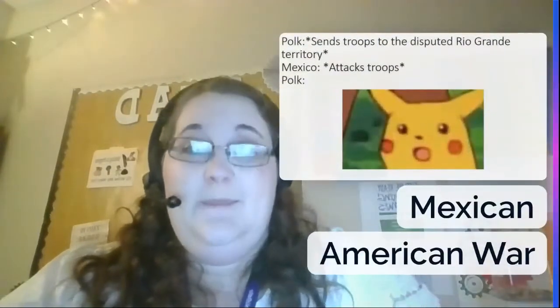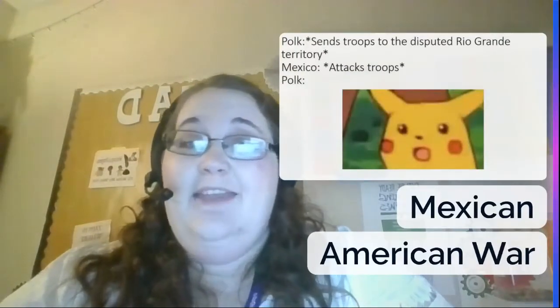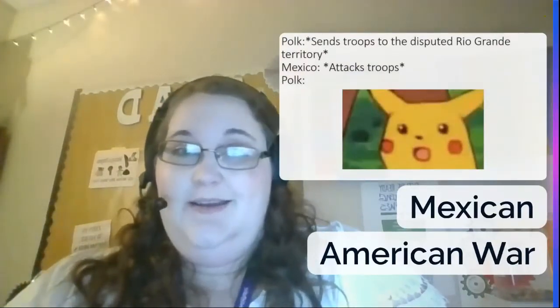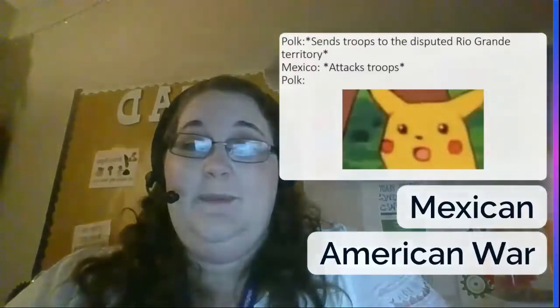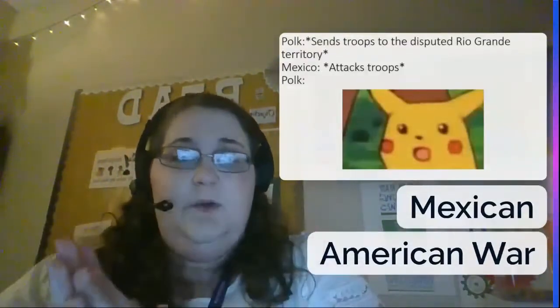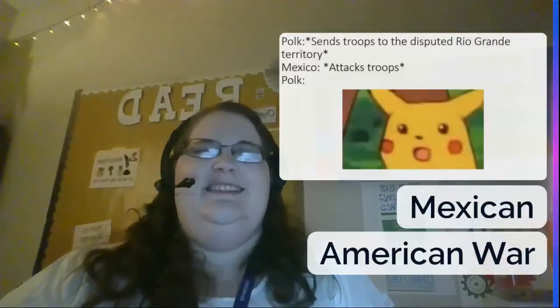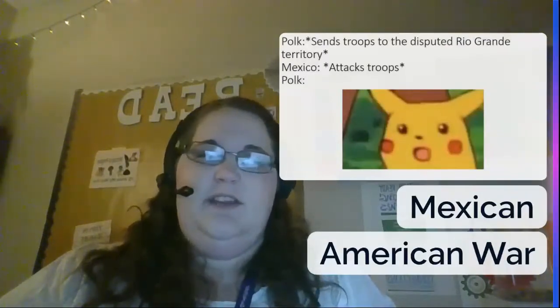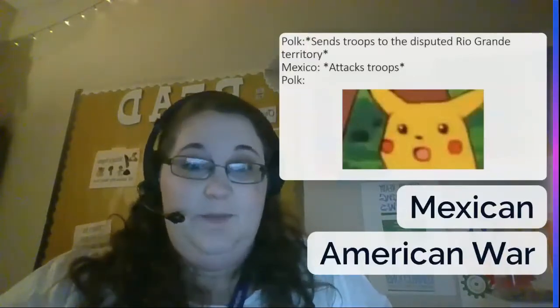This leads to war. So what happens is the U.S. wants more land from Mexico, and they provoke a war to attempt to gain California and the New Mexico territory. Basically, what happens is Texas is claiming the border is the Rio Grande, and Mexico has a different river that they're claiming is the border, and there's this disputed territory in the middle.